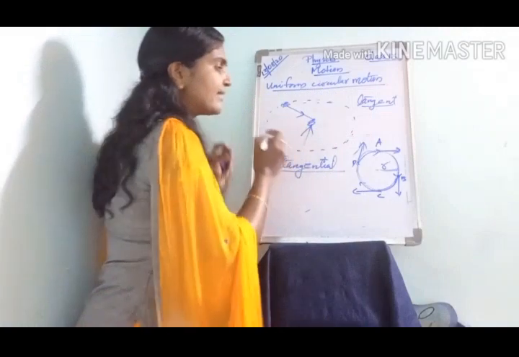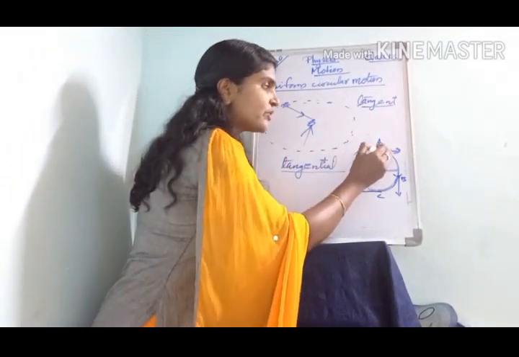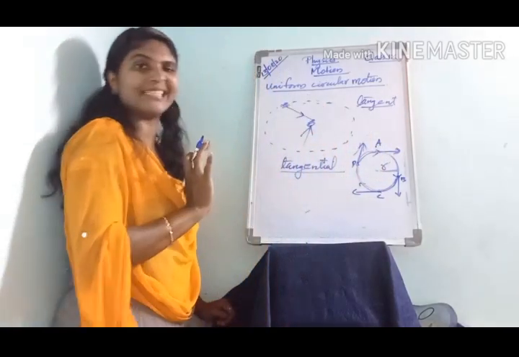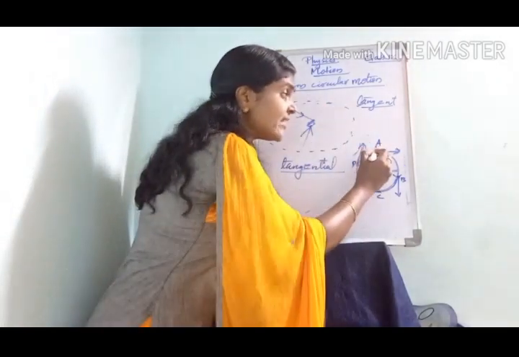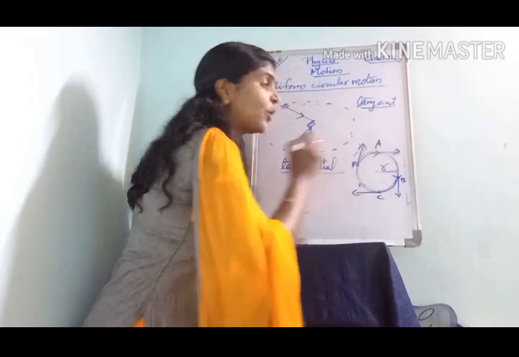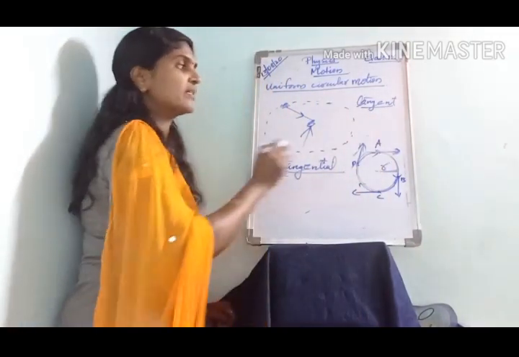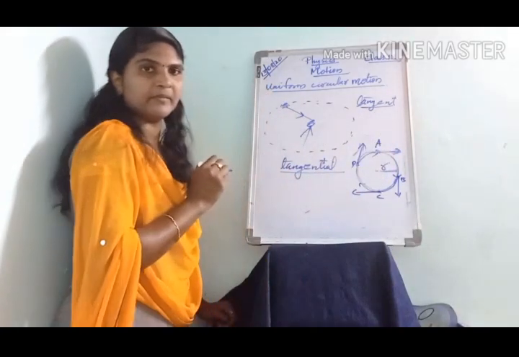See, in this example, suppose as soon as the stone reaches A, we release the thread. Through the tangent at this point, the stone will escape.